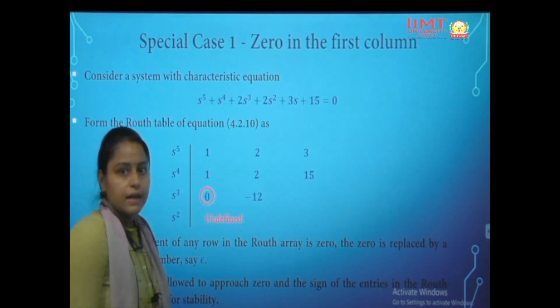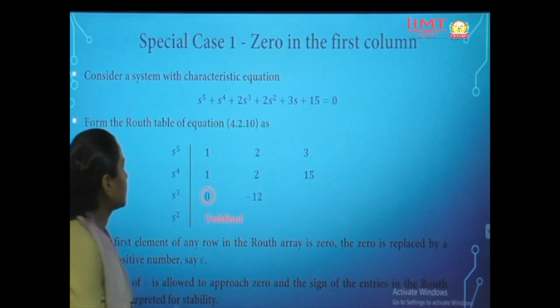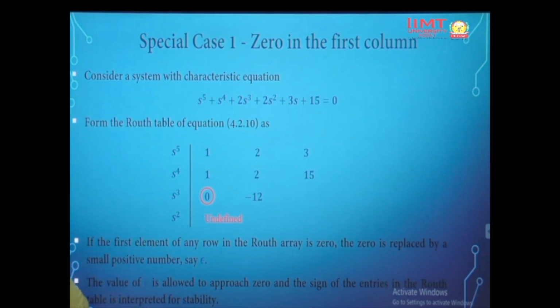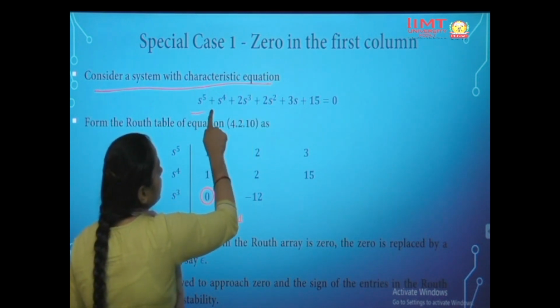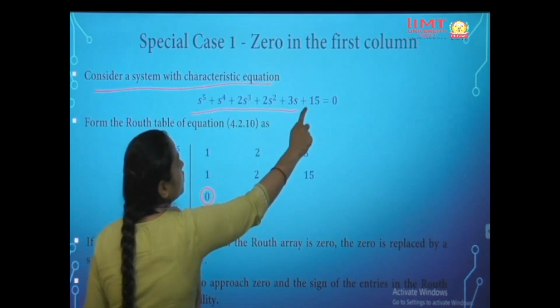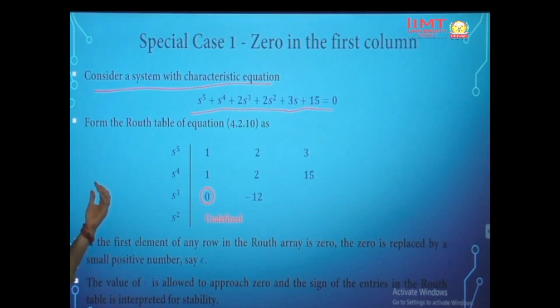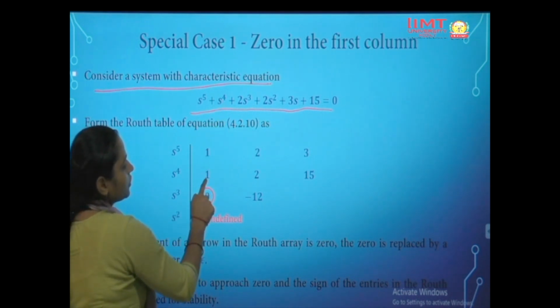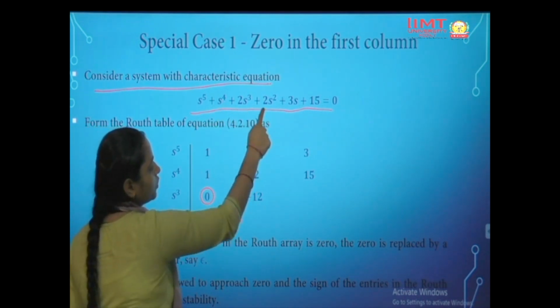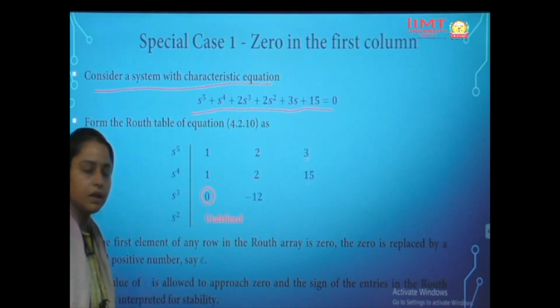So there are some special cases in Routh-Hurwitz array. So let's see those cases. First case, let's consider a system with characteristic equation s to the power 5 plus s to the power 4 plus 2s cube plus 2s square plus 3s plus 15 is equal to 0. Let's make an array. So we get s to the power 5: 1, then second coefficient here 1, third coefficient 2, fourth coefficient 2, fifth coefficient 3 here, and sixth coefficient 15 would come here.